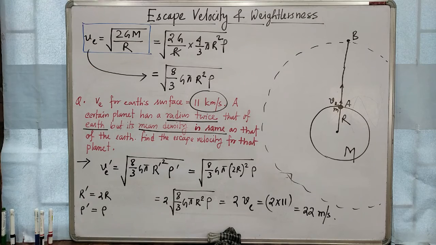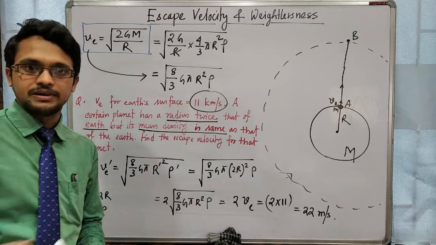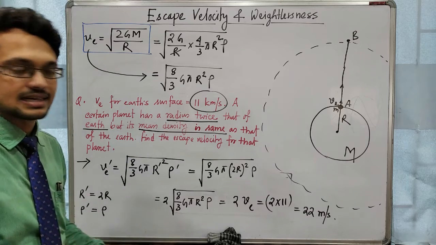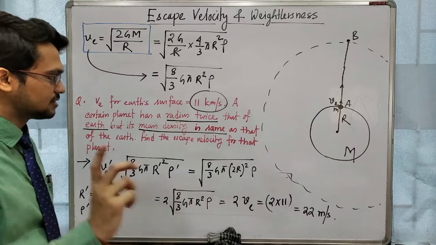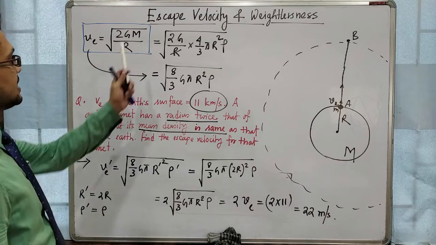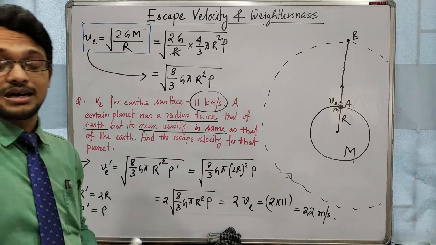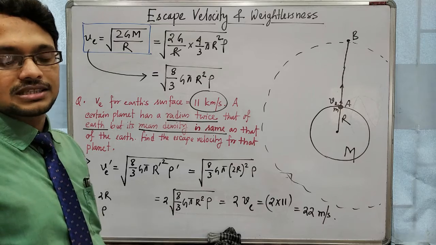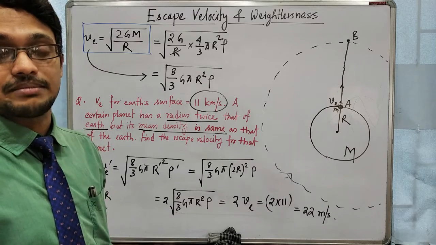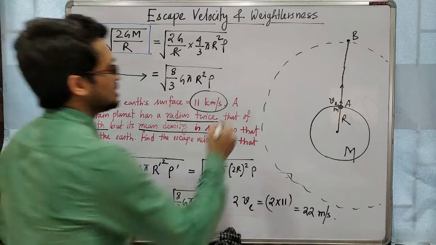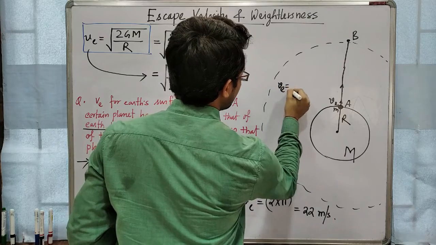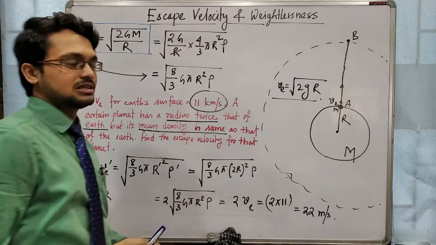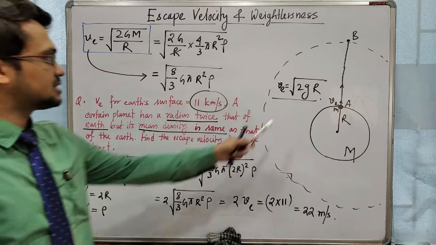Clear? So in this way you can get competitive type MCQ questions. Relations will be given, and you have to understand the relation and which equation you have to use. If the relation between the masses of the planets is given, then you will use simply this relation. If the relation between gravitational accelerations is given, then we will use this relation, V equal to root over 2gr.